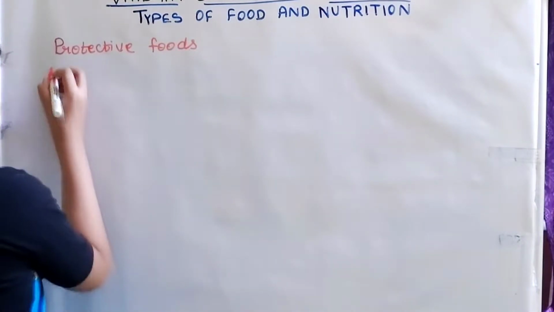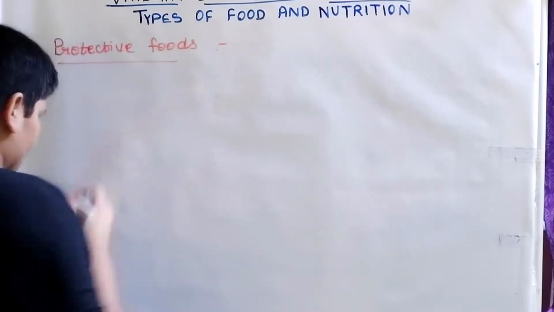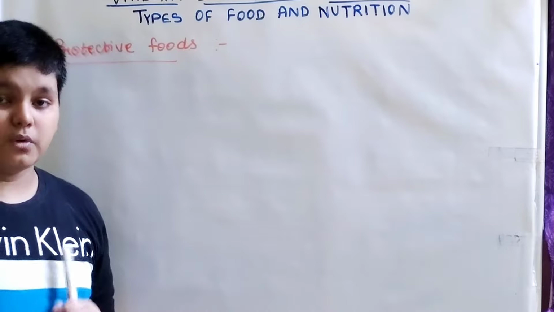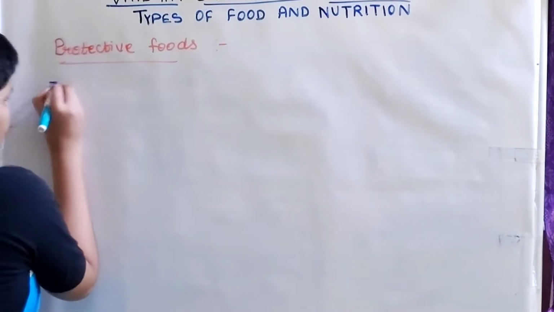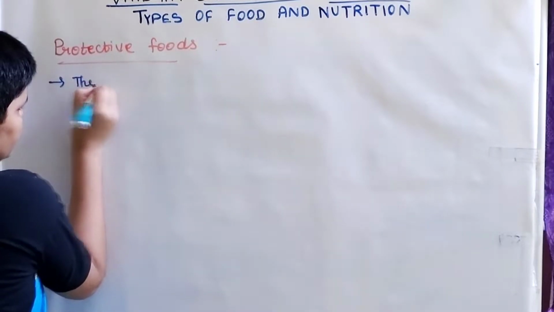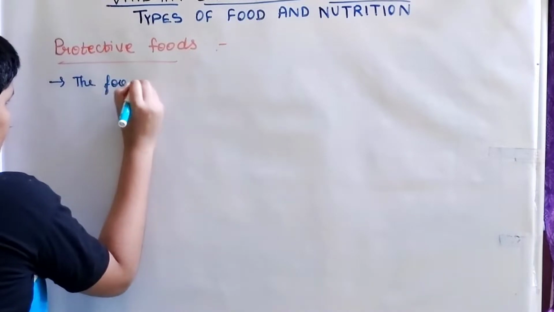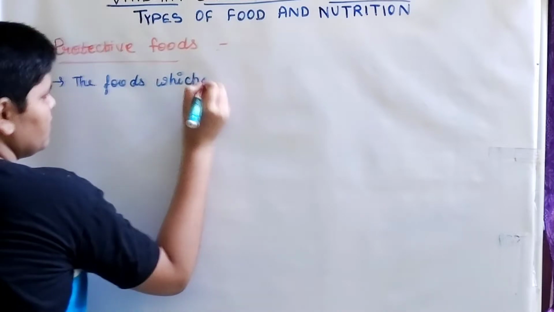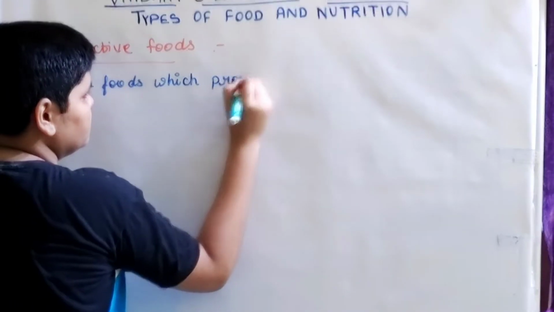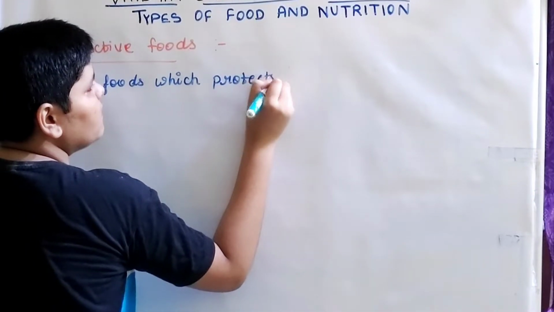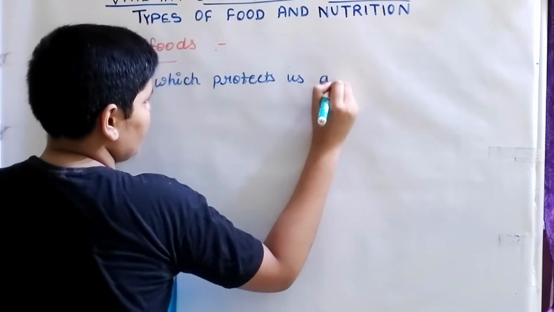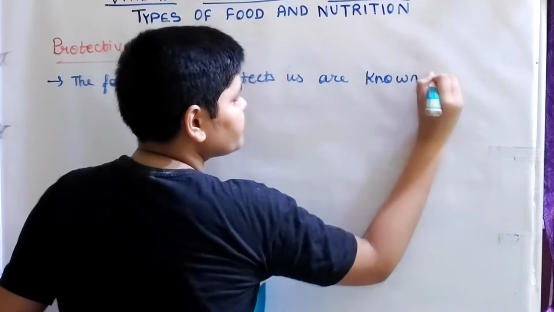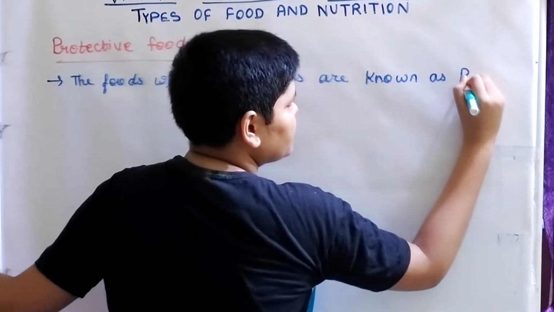The foods which protect us are known as protective foods.